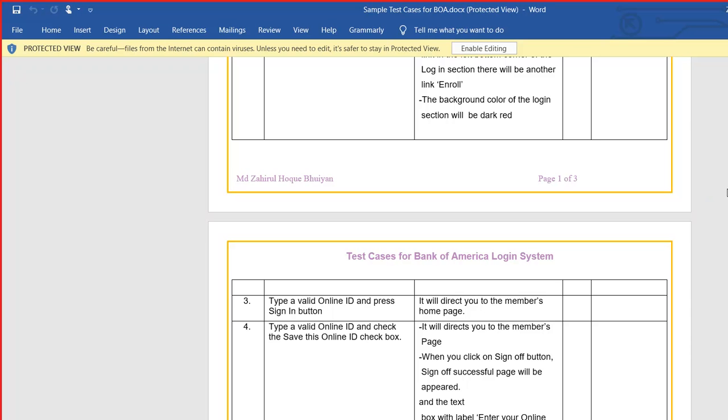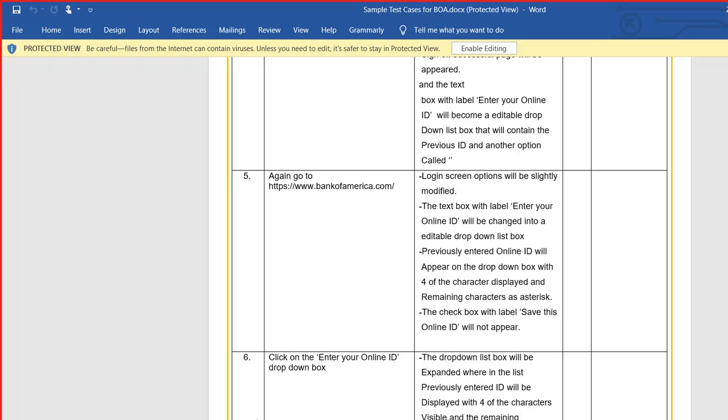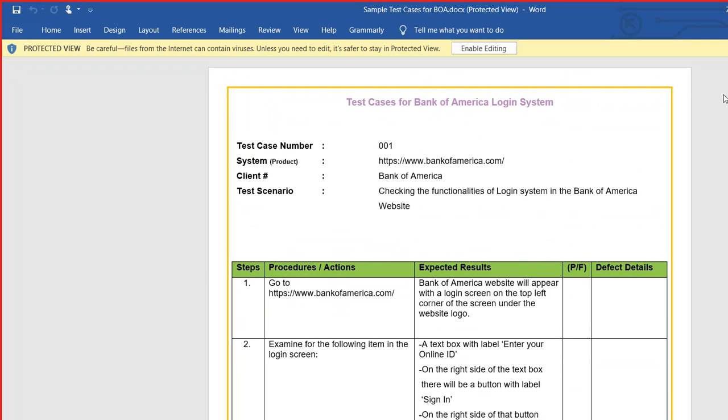After that we have some other functionality that we have tested. This is one of the sample test cases that you will be writing as a manual tester.